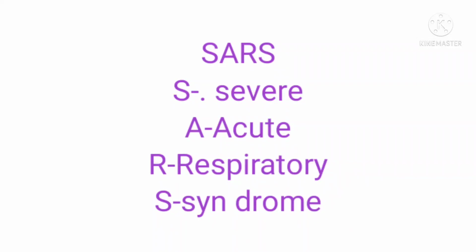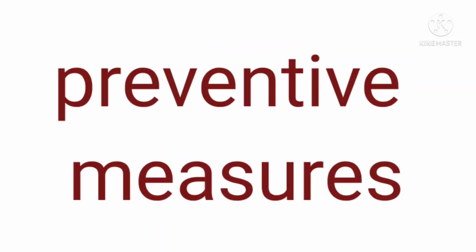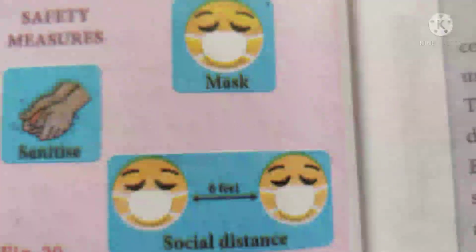Okay, children. Preventive measures of COVID-19.